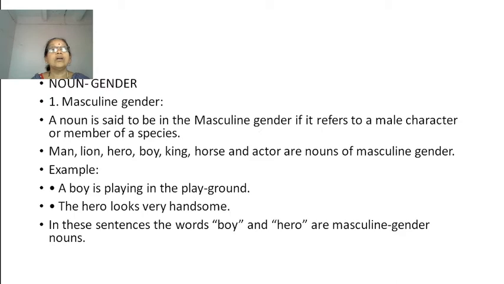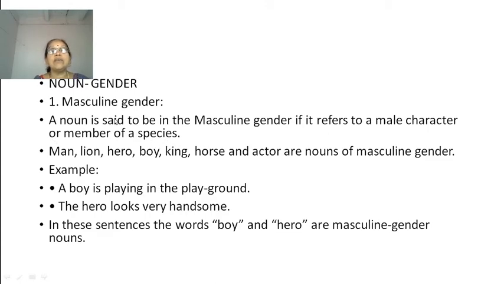Today, let us see about gender. Number one, let us see about the masculine gender first. A noun is said to be in the masculine gender if it refers to a male character or member of a species.